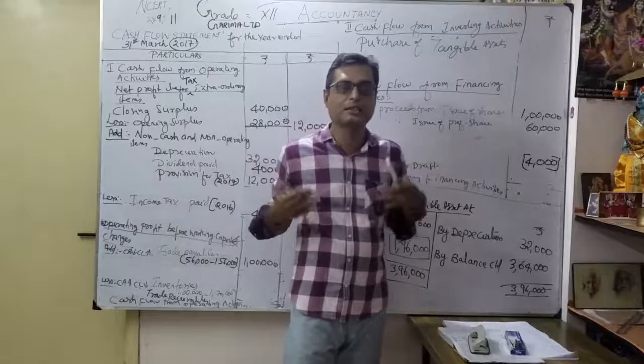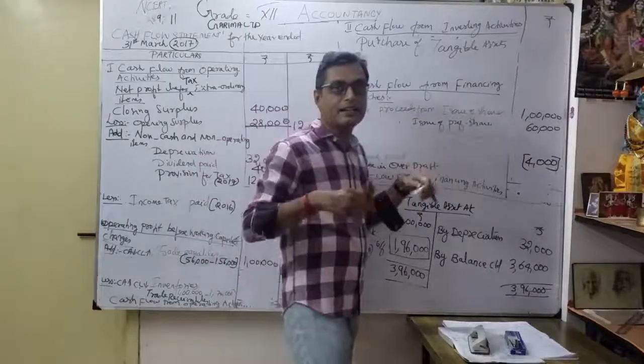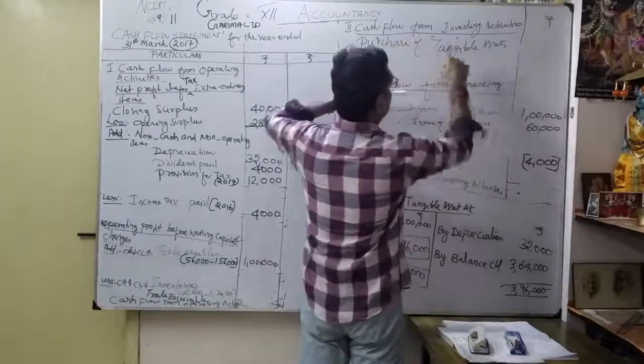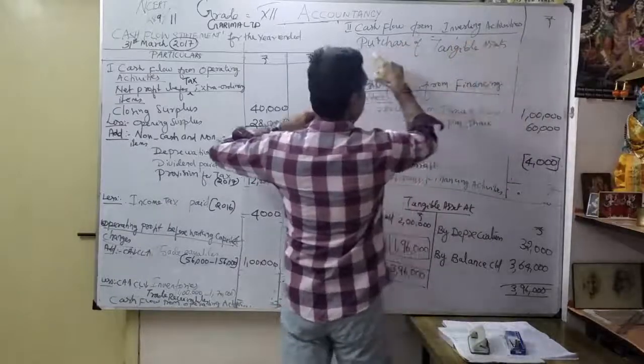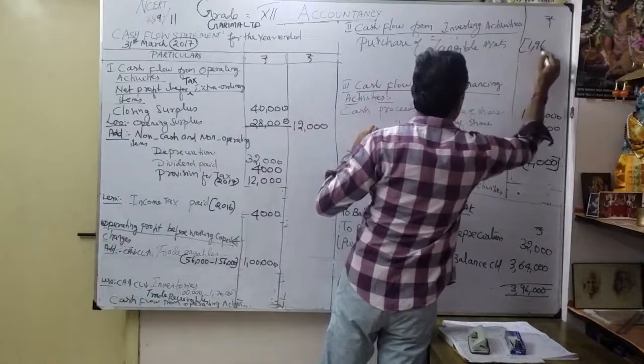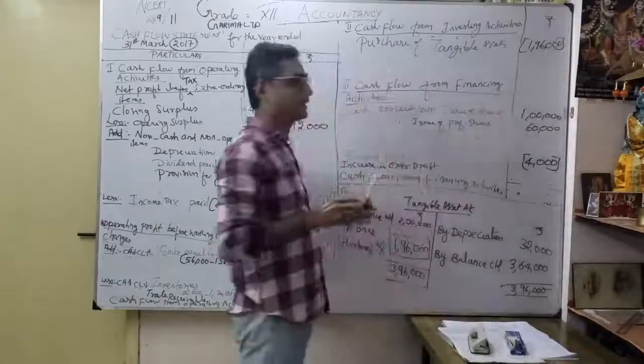Definitely our machinery or plant are required. That's why we are going to buy the assets. So it is a cash outflow. How are we going to show it? I'm going to show it under investing activities. I write "purchase of tangible assets" within the bracket. Why within the bracket? Because it is a cash outflow. Understood. That's a clear understanding.